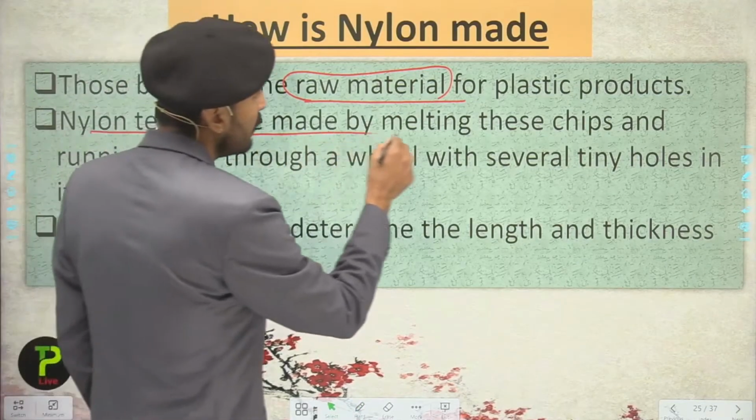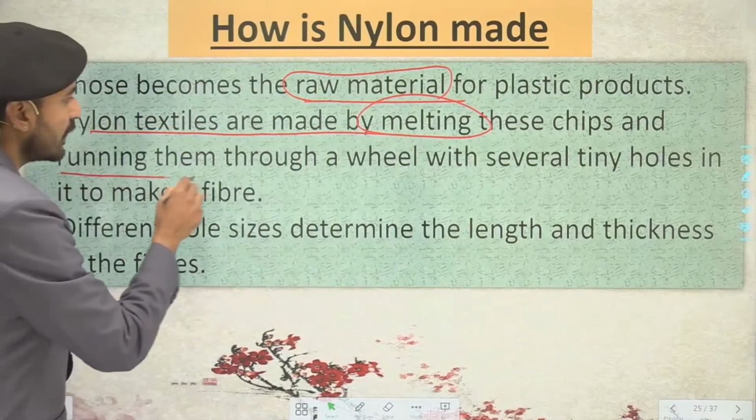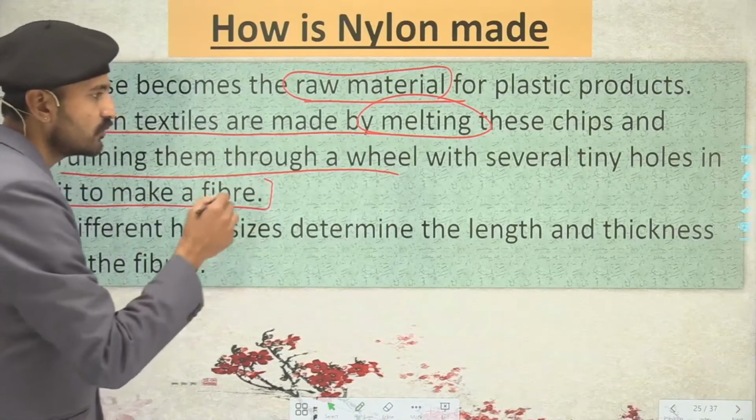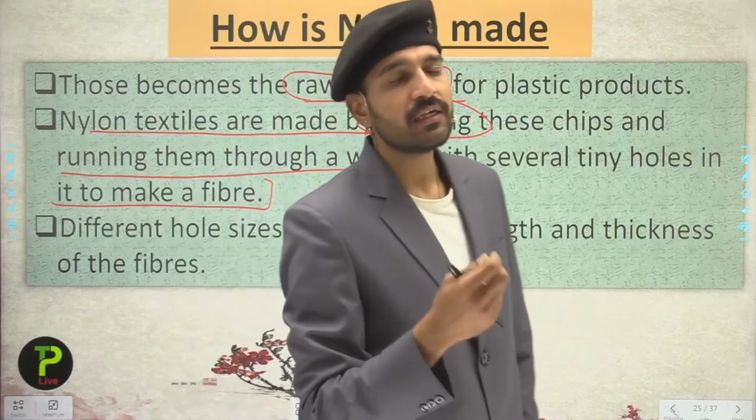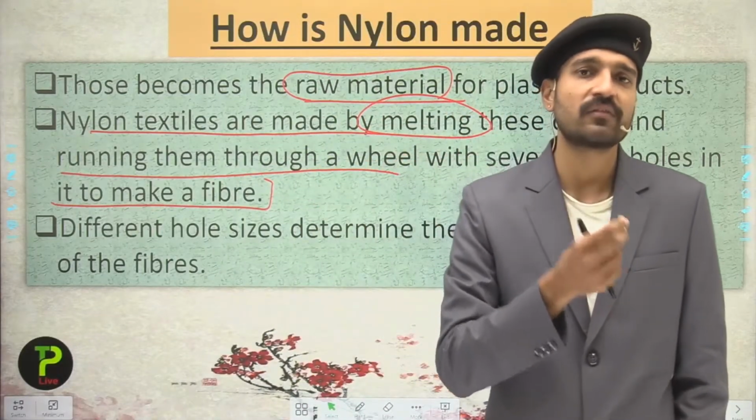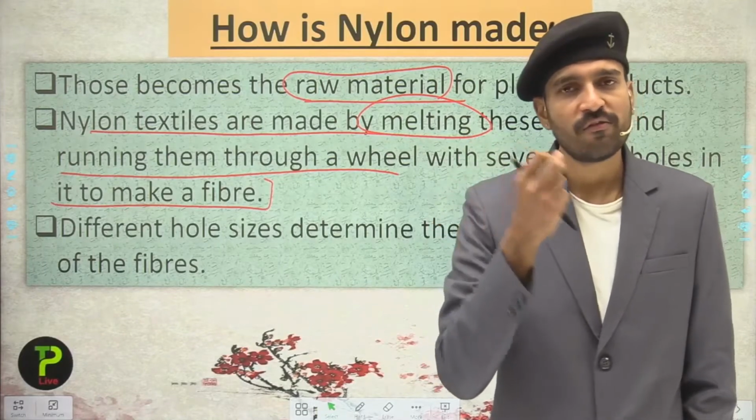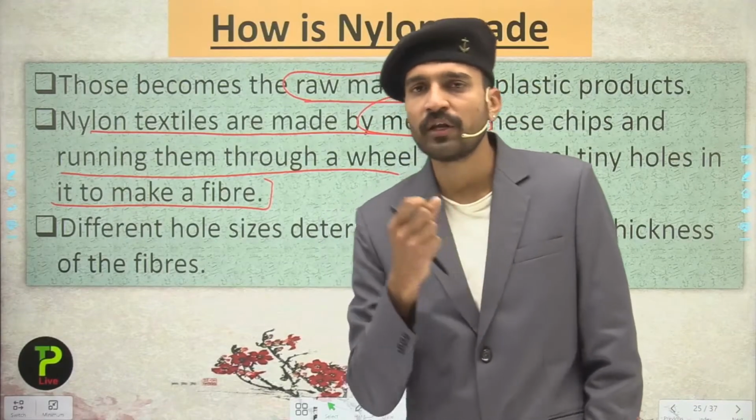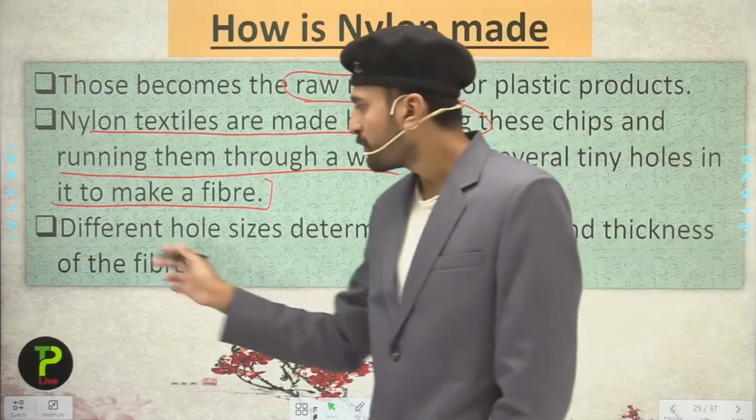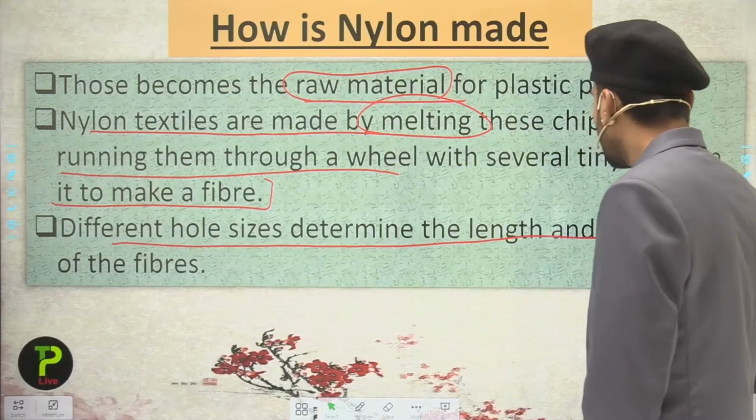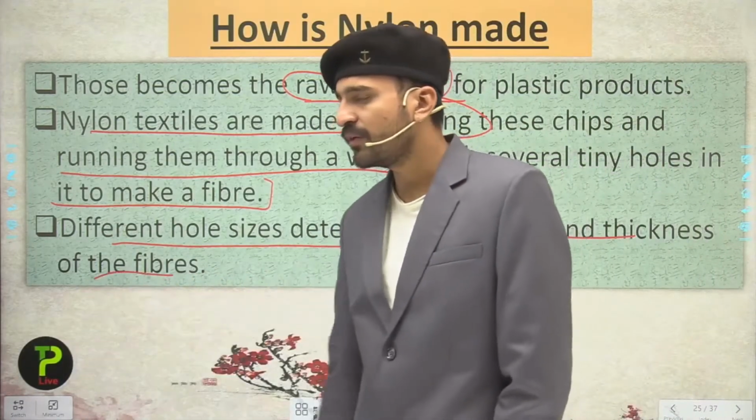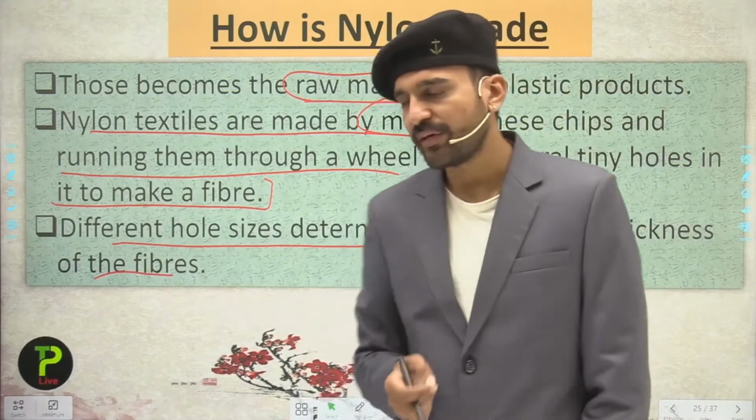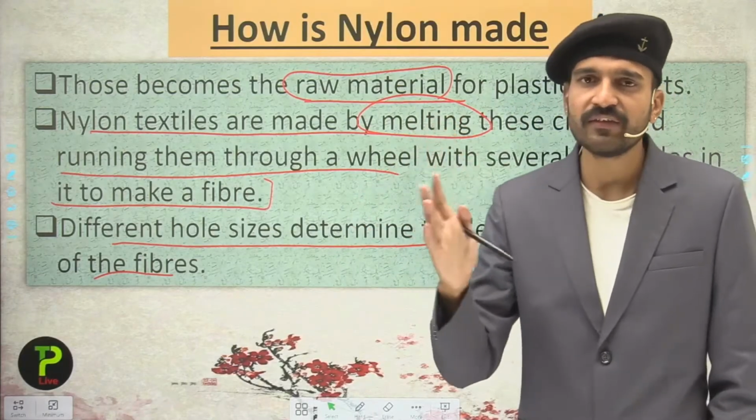Nylon textiles are made by melting these chips and running them through a wheel with several tiny holes in it to make a fiber. Just like the rayon that you have seen, these are made into a paste. From the paste we make the nylon fiber, and from the nylon fiber we can make either plastics or fabric. Different hole sizes determine the length and the thickness of the fibers. We can make nylon fibers of any length depending upon the hole of the spinneret, so they can be obtained in different sizes and lengths.